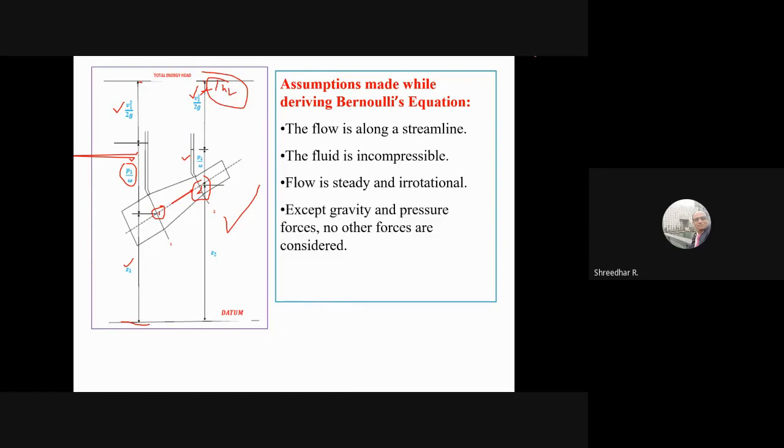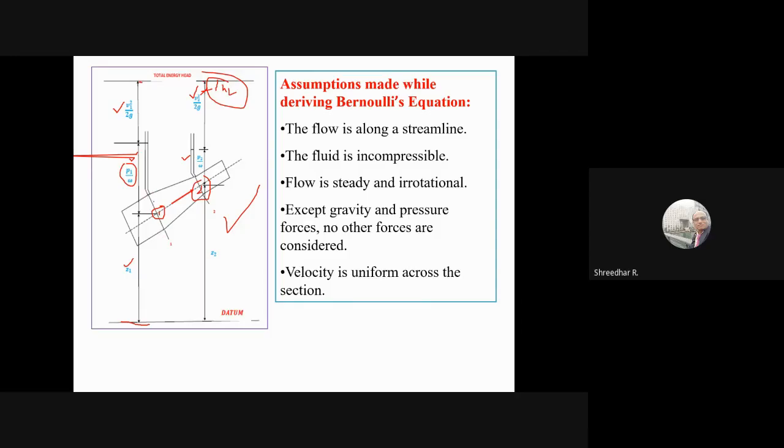Then only two forces we have considered. That's why when I started Euler's equation, only gravity force and pressure forces were considered, and no other forces. And velocity is uniform across the section. So for example, when I take a section here, whatever velocity I have taken here as v1 is uniform across this section, but actually it is not so, which I will come to later on, which we call the kinetic energy correction factor.